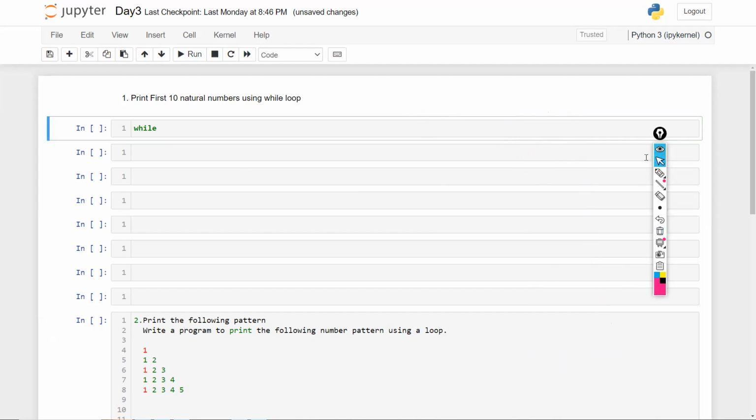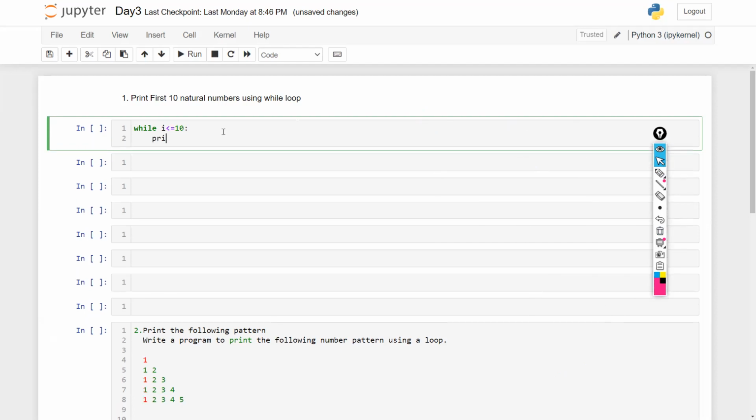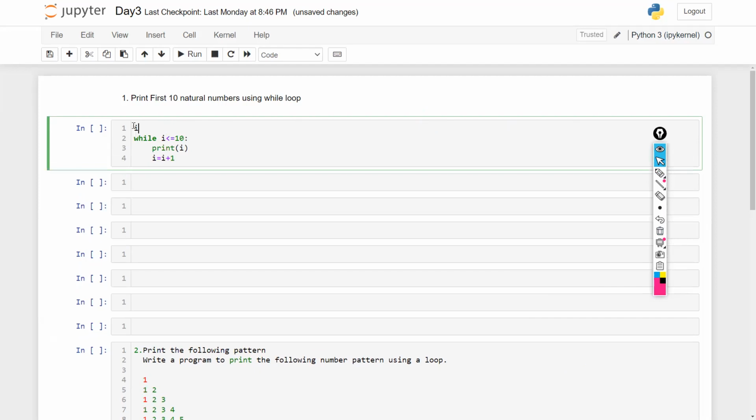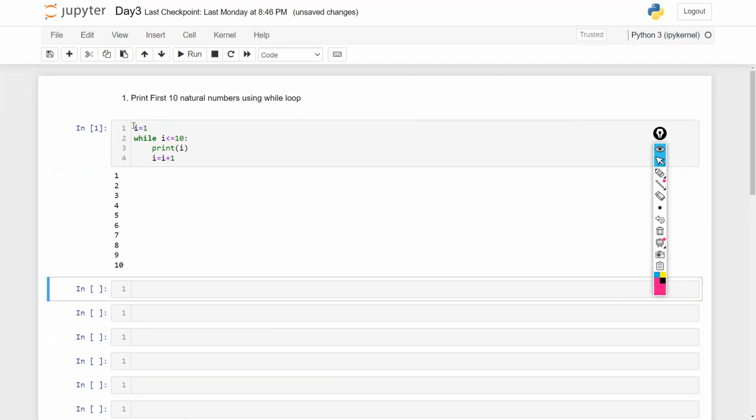So we will simply write a condition here: while i is less than or equal to 10, I want to print i. And after printing i, just increment the i value. It was 1 in the starting, and I want to increase it till 10. So you can see that the first 10 natural numbers are printed perfectly.